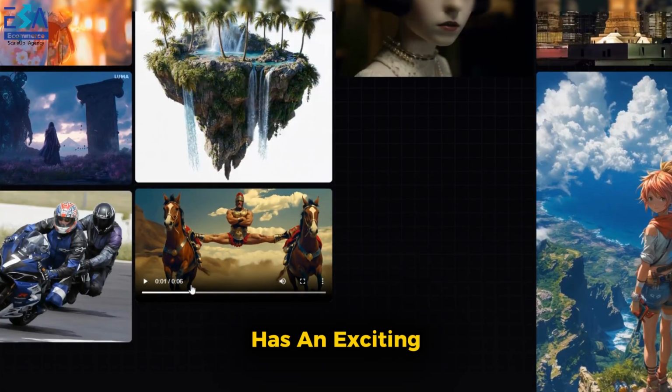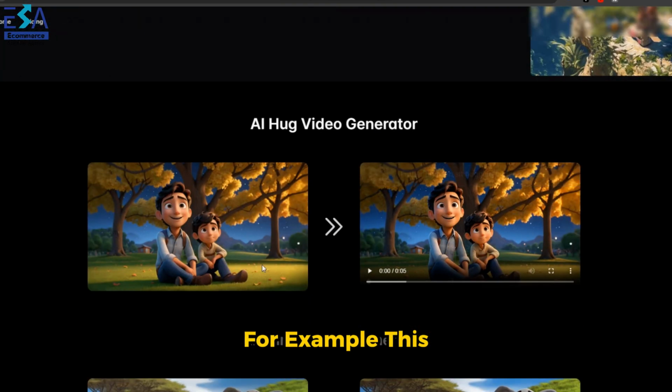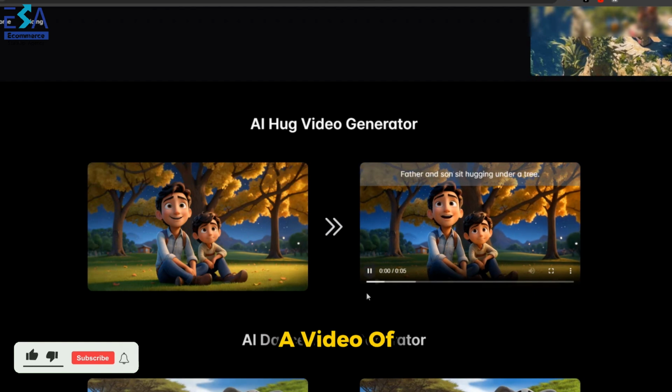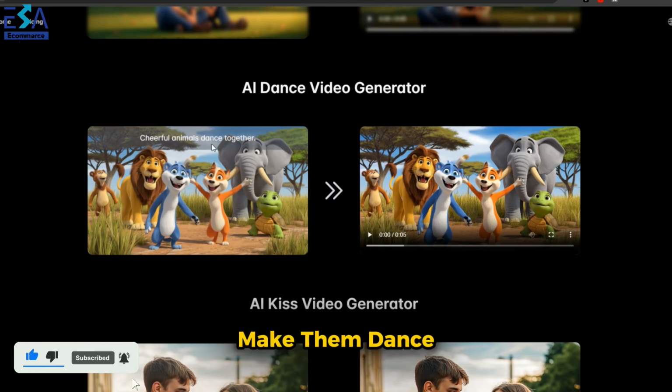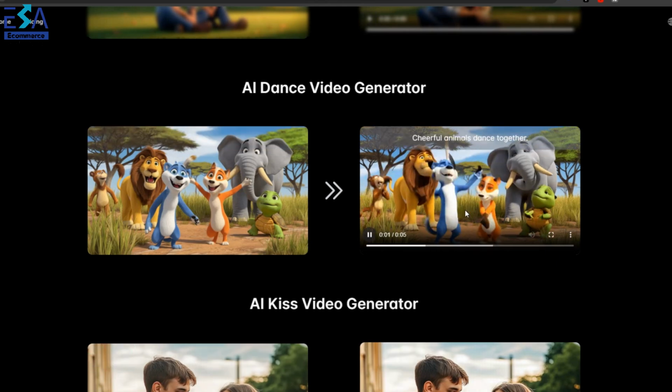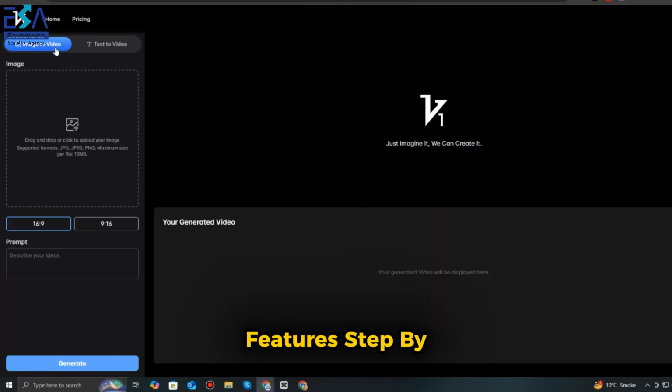The tool also has an exciting feature called AI Hug that can bring images to life. For example, this photo here becomes a video of a hug. You can also make them dance or even kiss. Let's test these features step by step.